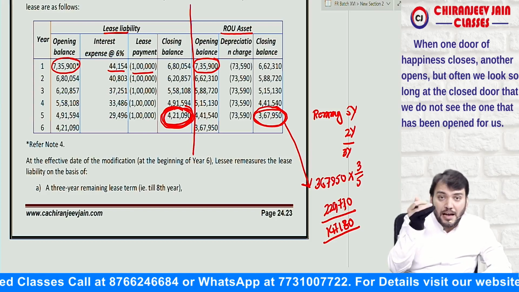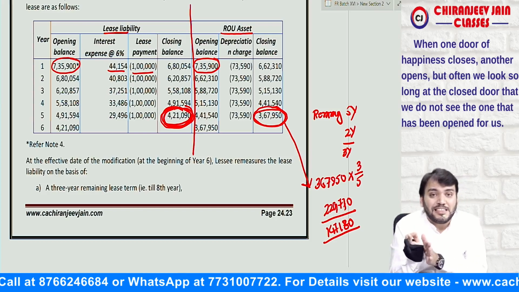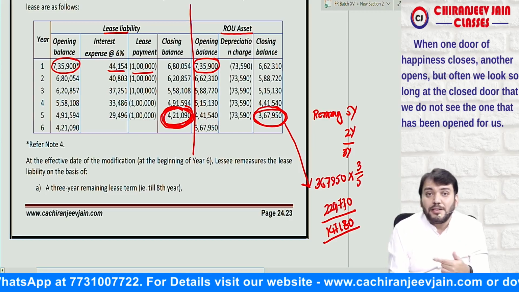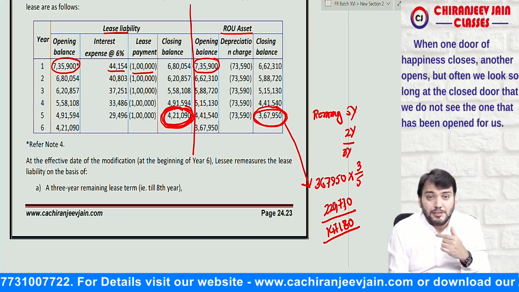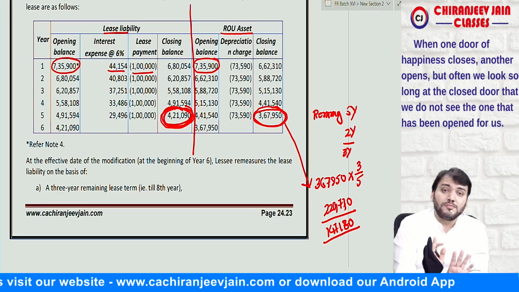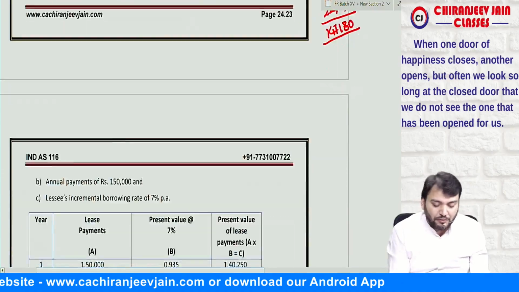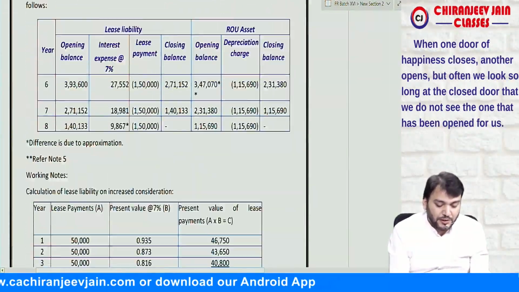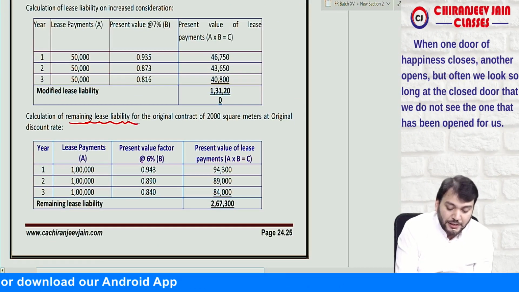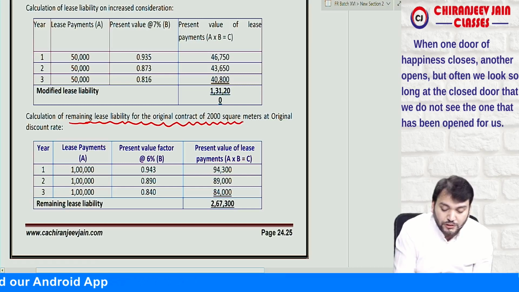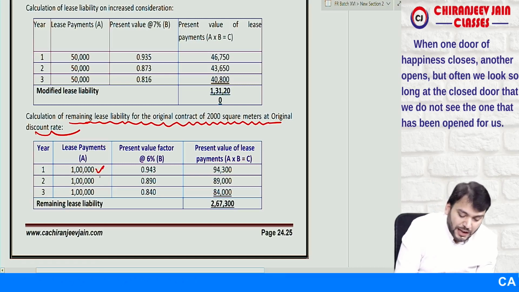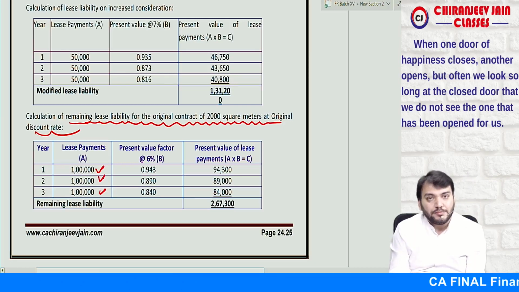the modified lease liability when there is a decrease in lease term. So can we calculate the present value or remaining lease liability, limiting this liability for how many years? For the balance 3 years based on the original lease payment. Just try to understand, we'll calculate the remaining liability for the original contract of 2000 square meters at the original discount rate. So can you see it will be 1 lakh, 1 lakh, 1 lakh for the next 3 years, discounted